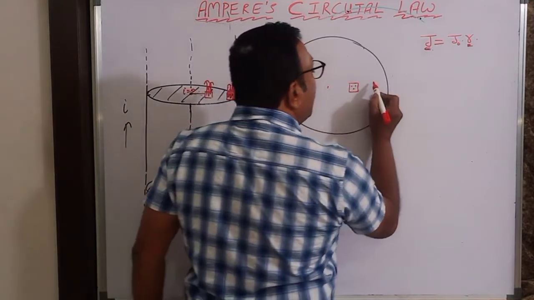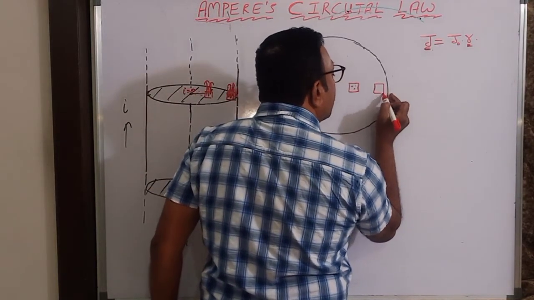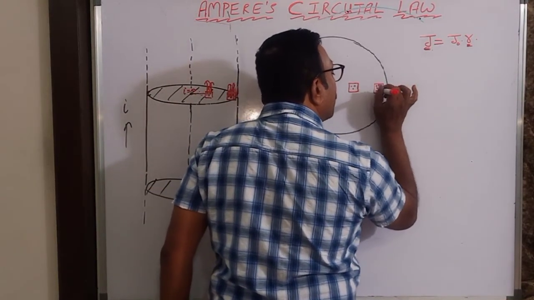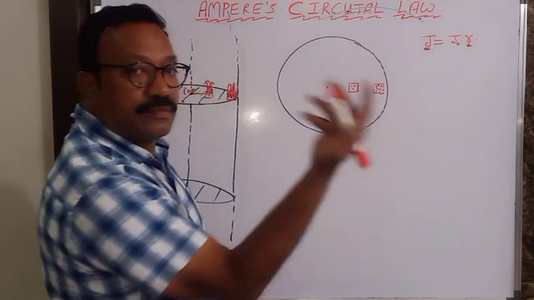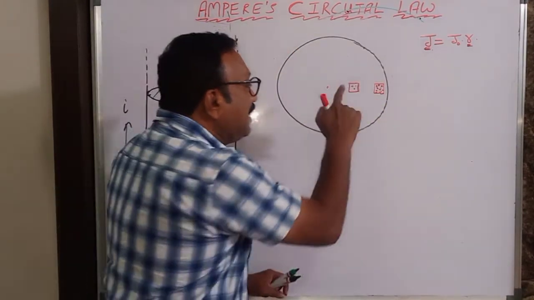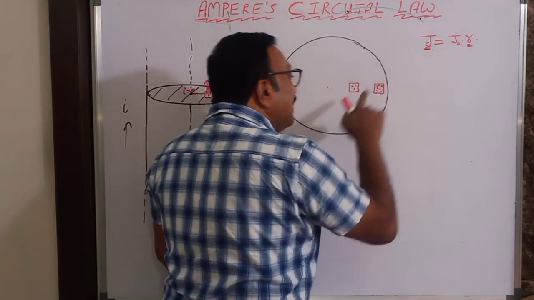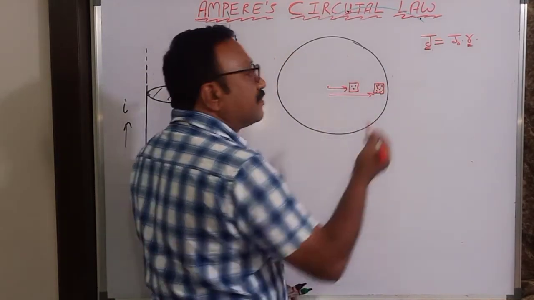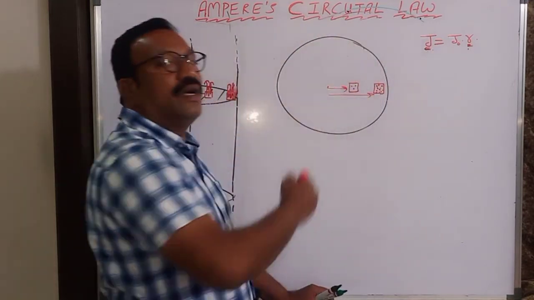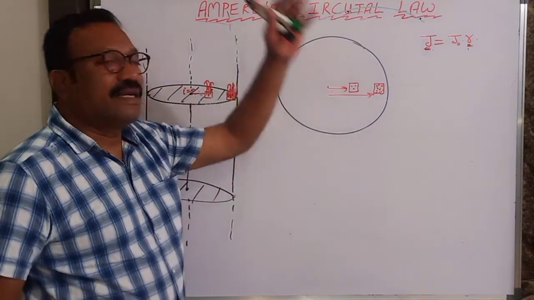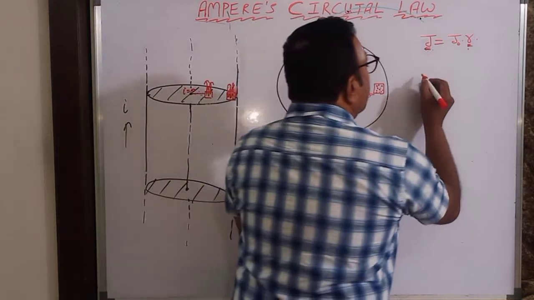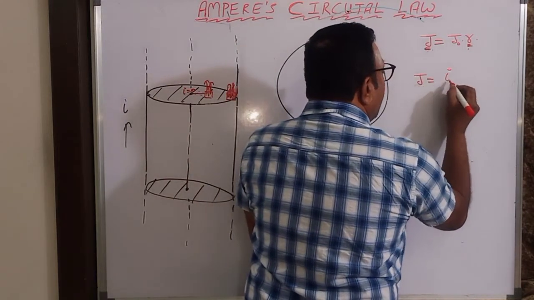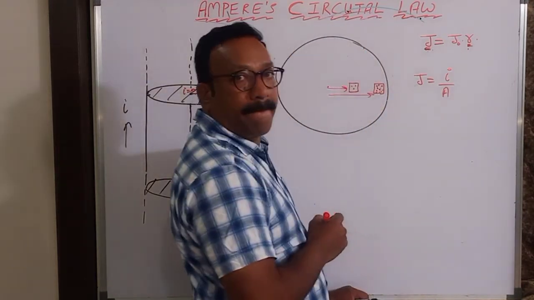If I take unit area here, the current coming outward will be more. That means current per unit area, that is J, is increasing as r is increasing. That is, J is directly proportional to r. So this is the meaning of current density varying, because current density is current per unit area.